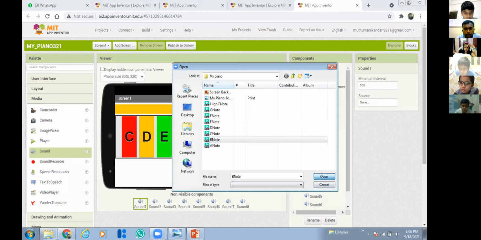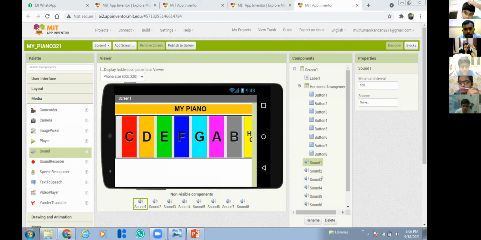B note. You can download it in your system so that afterwards you can practice it.